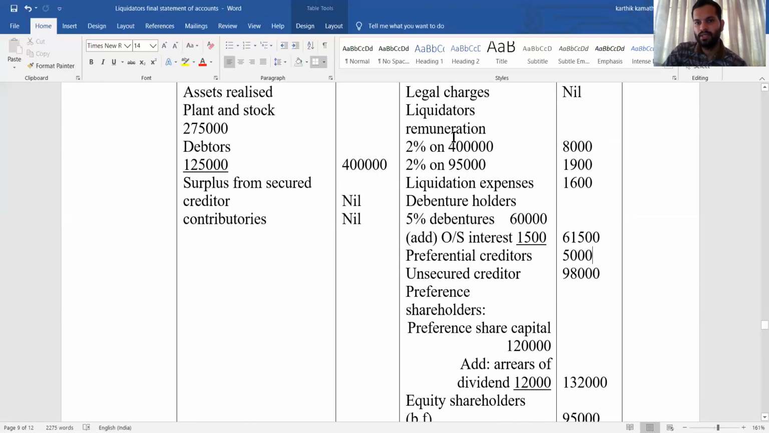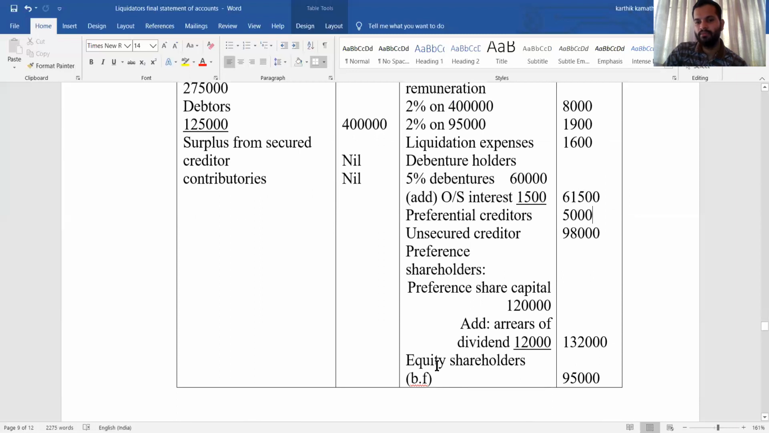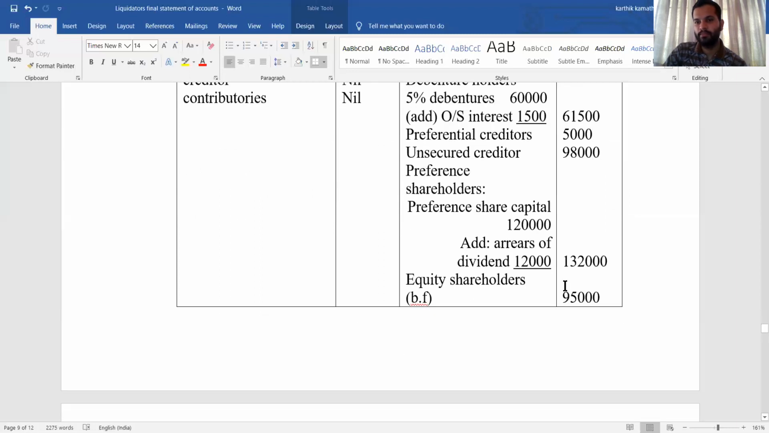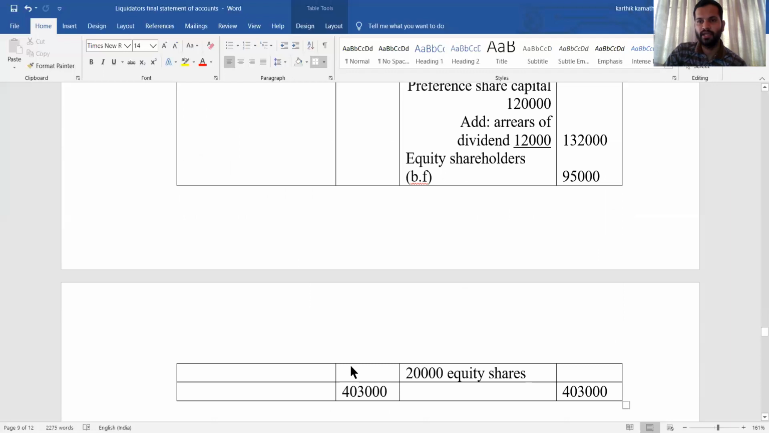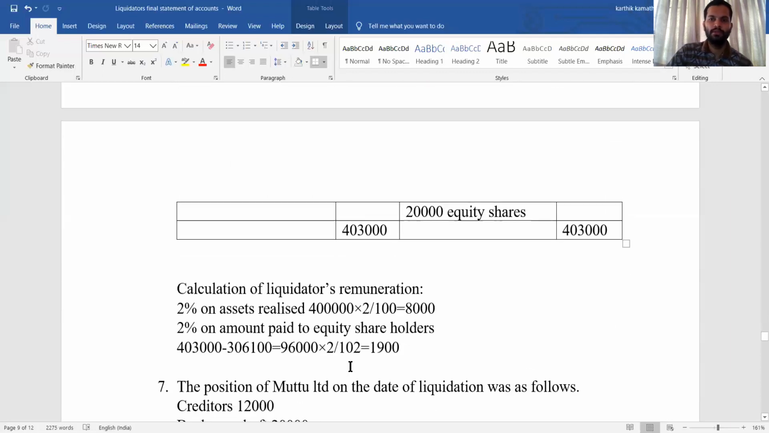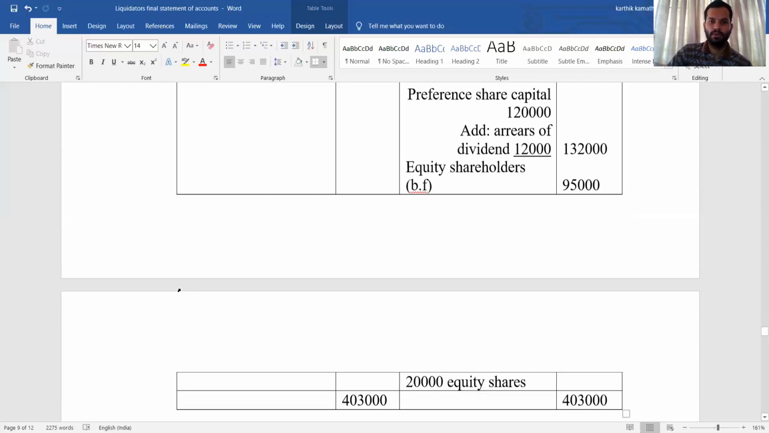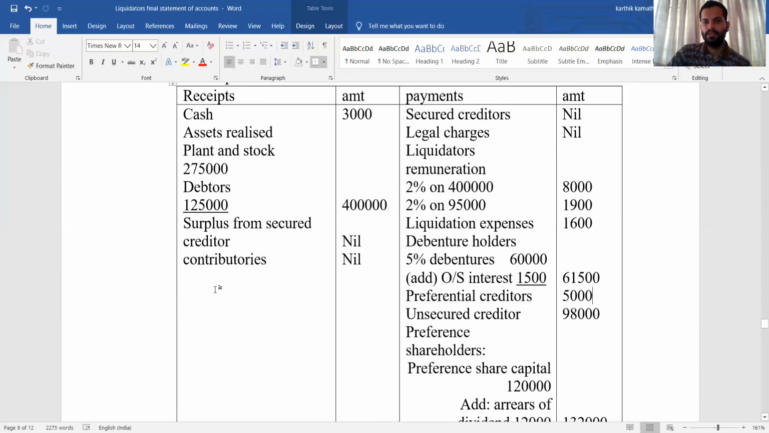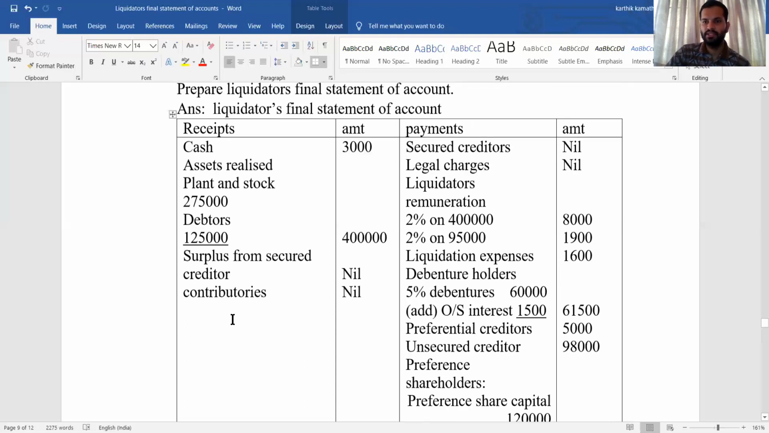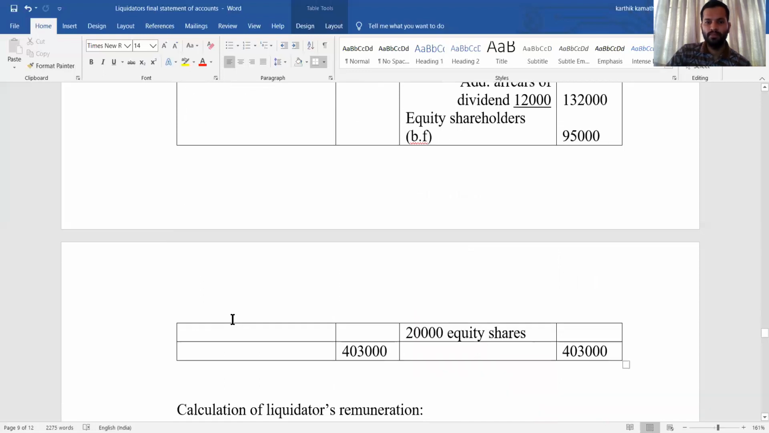Enter this amount. Liquidator remuneration 2% on 95,000, on the amount available to equity distributed to equity shareholder. So final balance will be equity shareholder balancing figure, receipt minus payment, 95,000. Total both the sides 4,03,000. So this is how you are going to solve the problem. In this problem, there is adjustment of arrears of dividend, debenture interest, equity shareholder. So some adjustments are given.